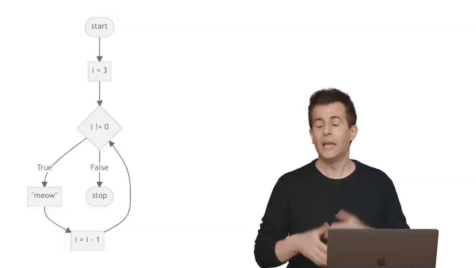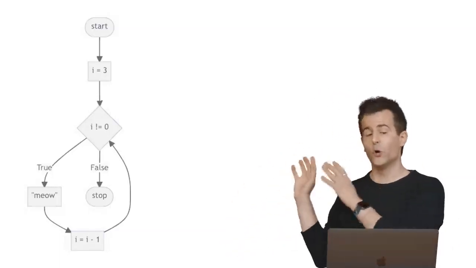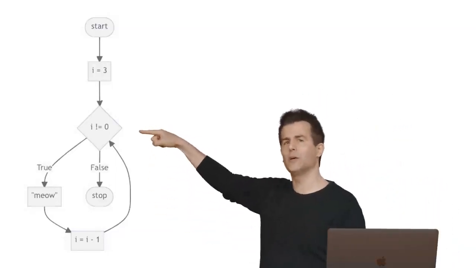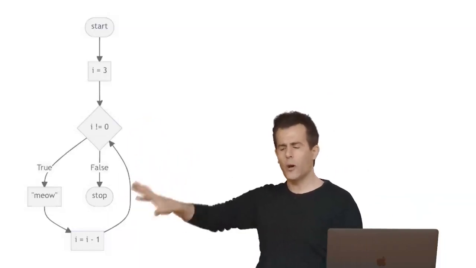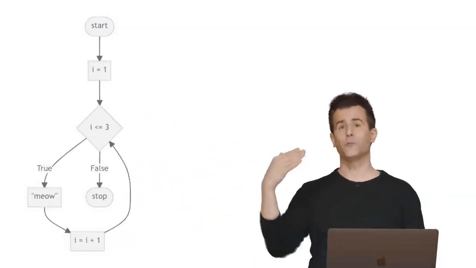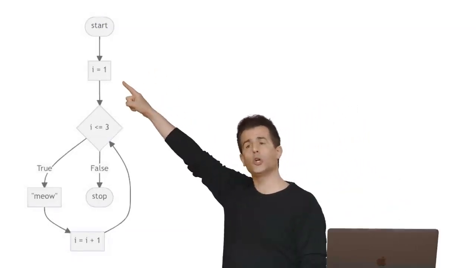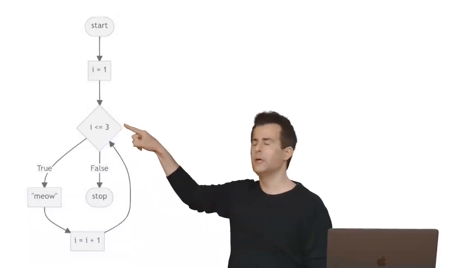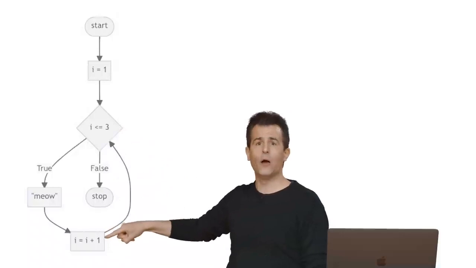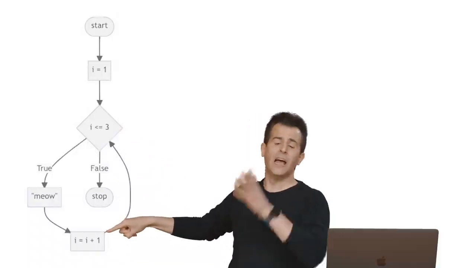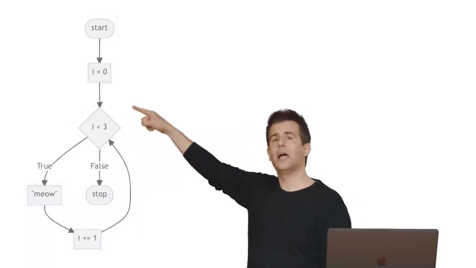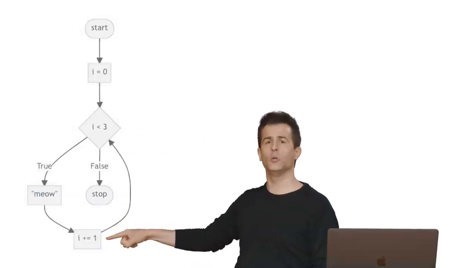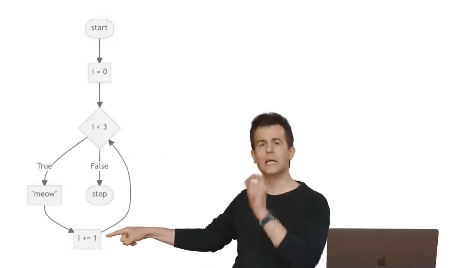some best practices. And in fact, let me come back to this same picture because this was the first version of our picture, but we've since modified our code a couple of times. This, recall, was the version where the question we were asking was I not equal to 0. Let me go ahead and just change this code now to represent the next version we did, which, recall, changed our logic to start counting from 1. It changed our question to check is I less than or equal to 3. But then everything else was the same except for the counting, which is now plus instead of minus. And then we refined it a little bit further by counting now from 0 up to, but not through 3. And we tightened up this code here by incrementing I using the slightly more succinct syntax.